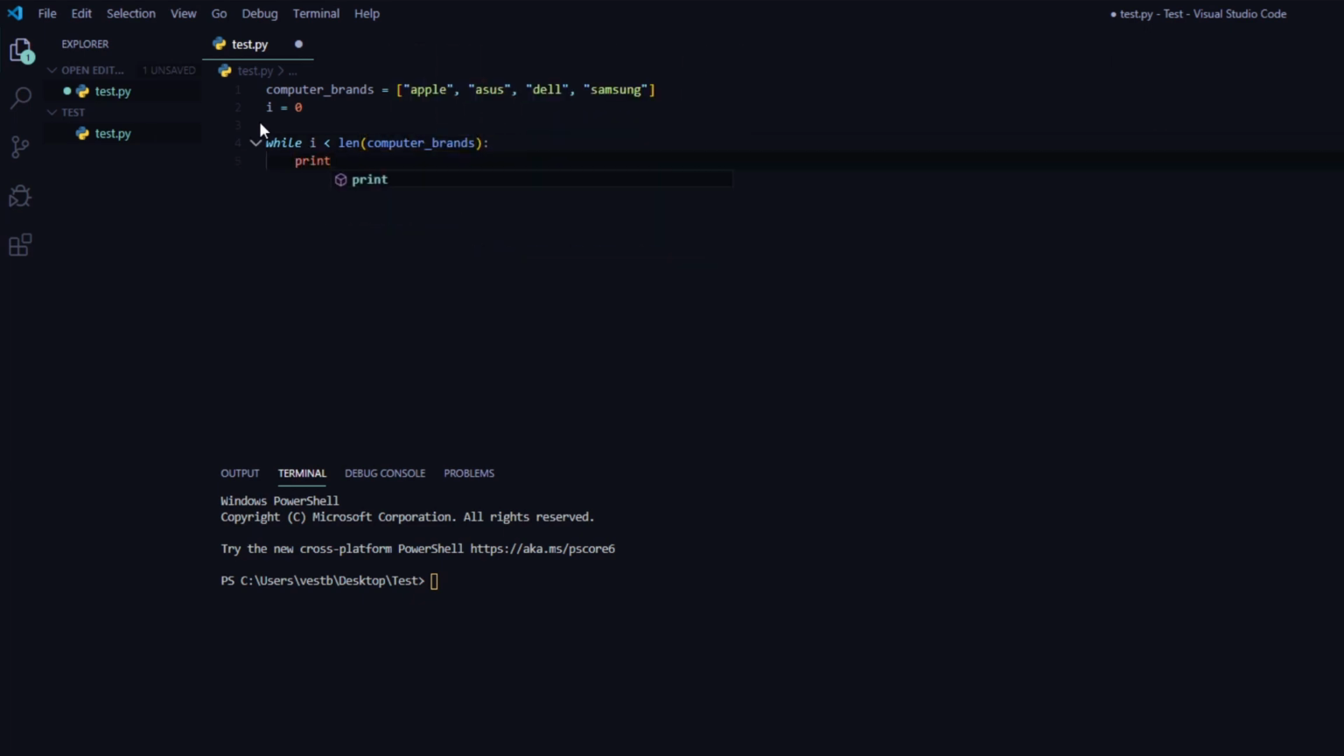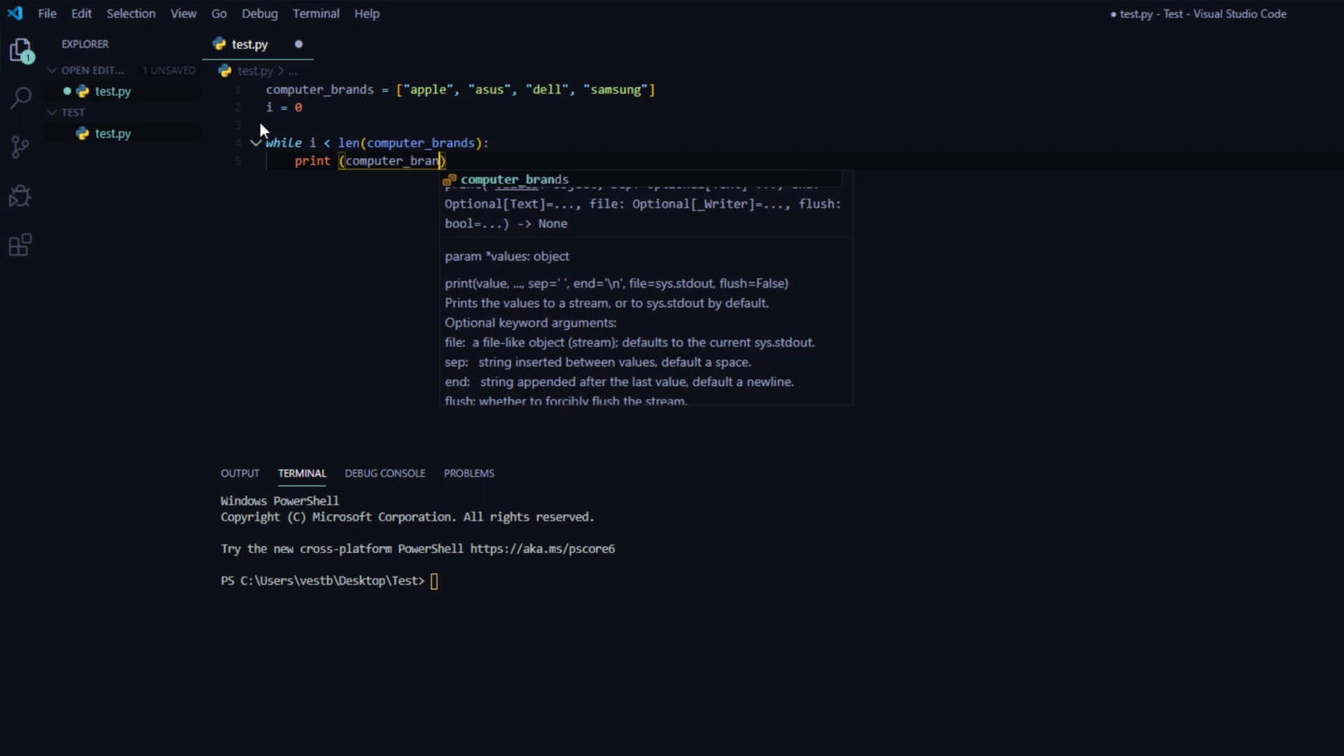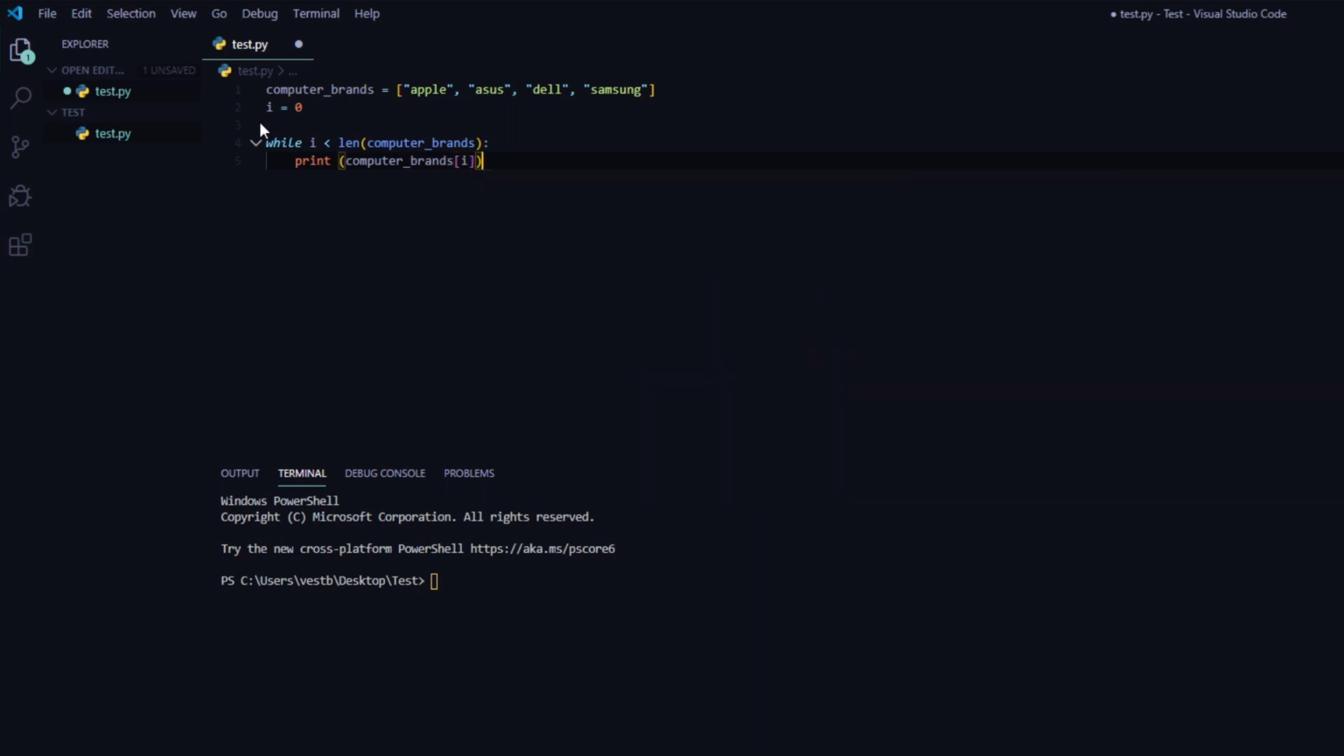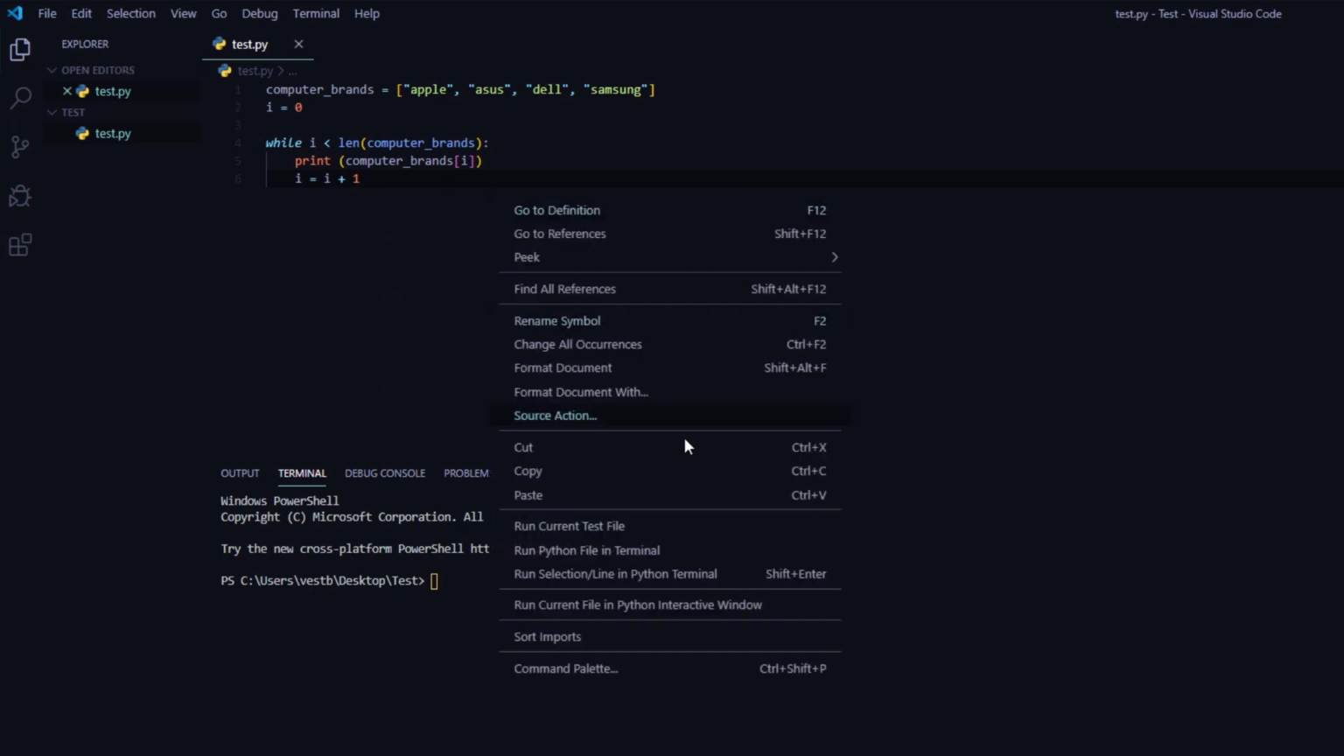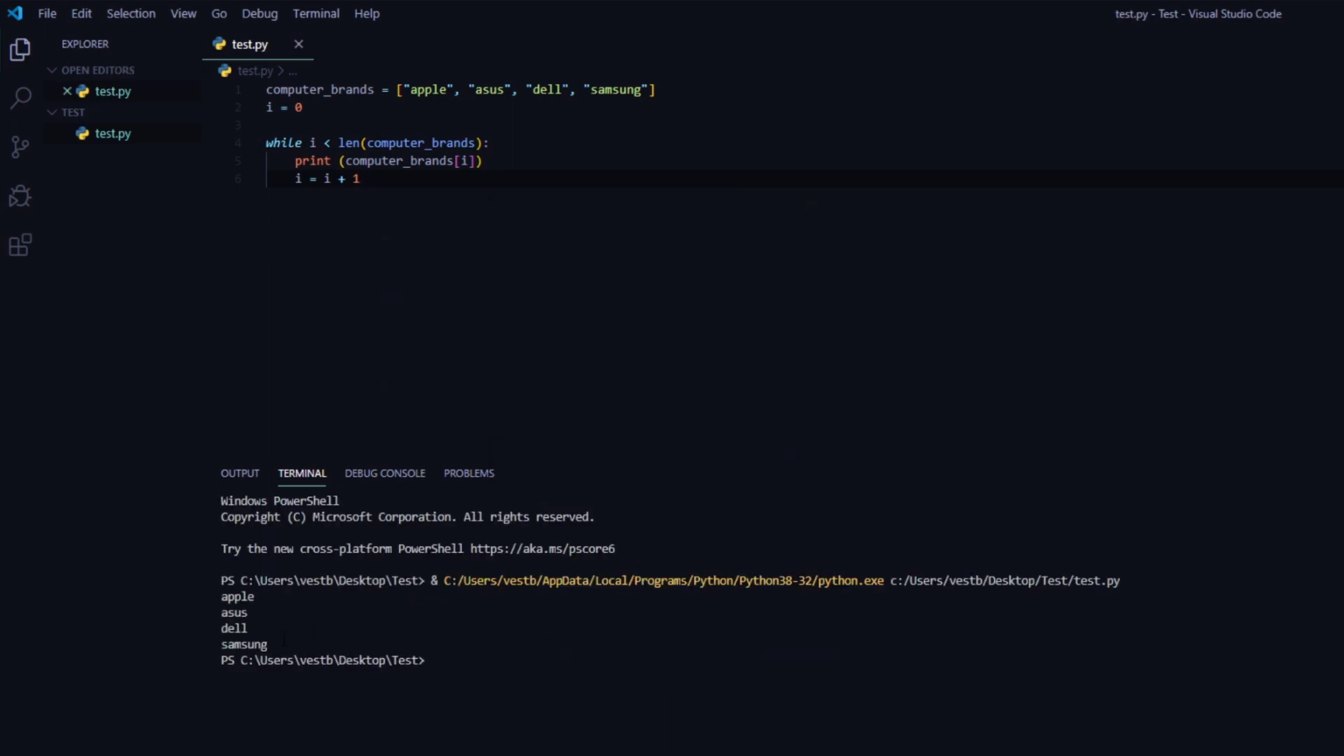We have the same list of computer brands, but this time we have a variable i equals 0. While i is lower than the length of computer brands, print computer brands[i], and then we add 1 more to the variable i. As long as the value of the variable i is less than the length of the list, which is computer brands, the while loop is going to print out the variable name.